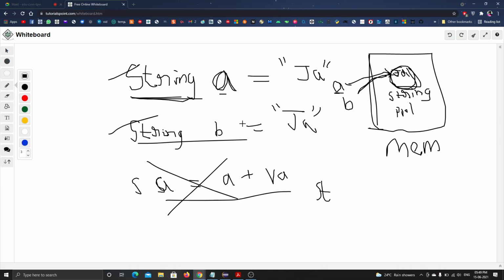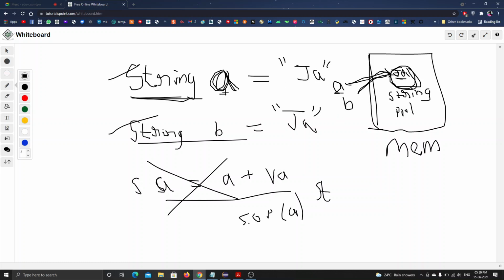Okay, what happens now is this a value is stored. What is the a value? Ja, right? Ja is stored inside this string pool. What is the reference or the address of this ja? We are using it as A. When we type system.out.println print A, it is referring to this ja. It prints this ja, right?